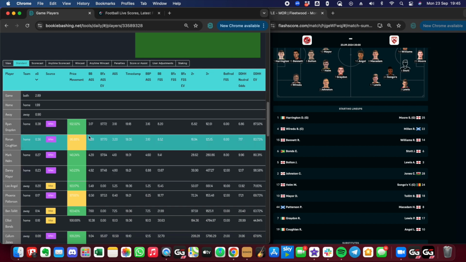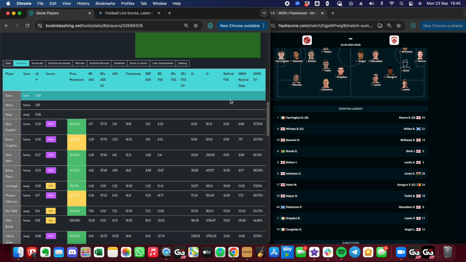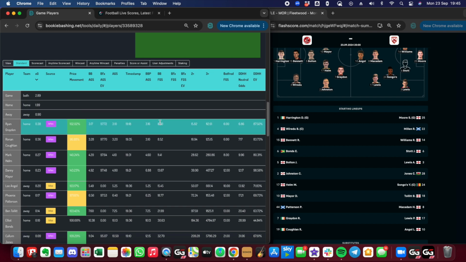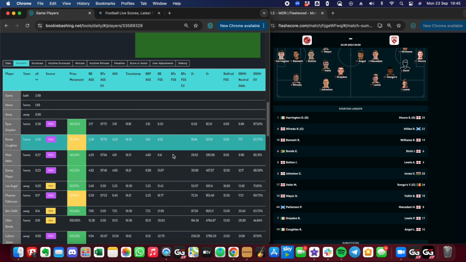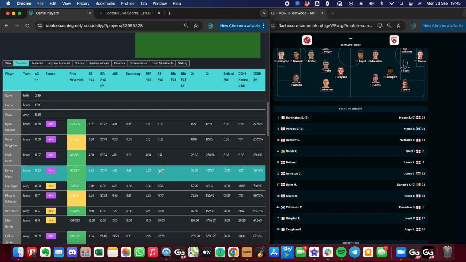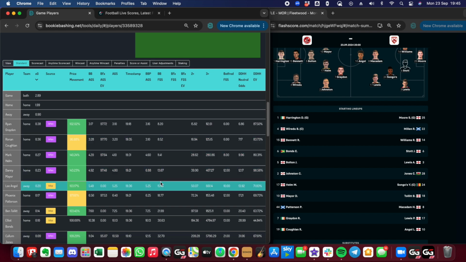We can get a fair price for each of these players, and we can see if the DDHH is any good. And we've got our own first goal scorers here, so nothing's traded on the exchange, I can see, but 8.2 we would want to be backing higher than that, but commonly we're able to lay lower than that, especially in something like a recreational first goal scorer market on the exchange. There's a lot of laying value to be had.